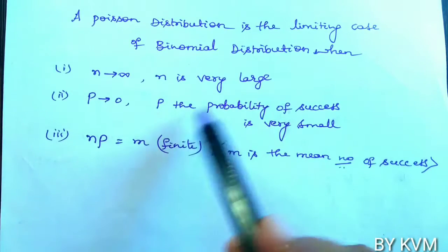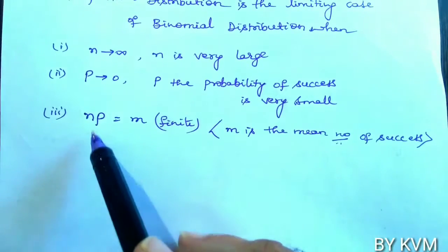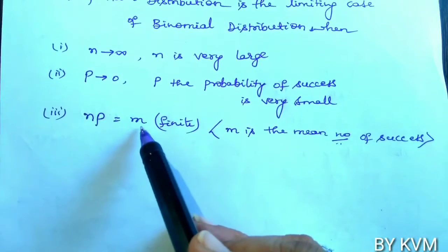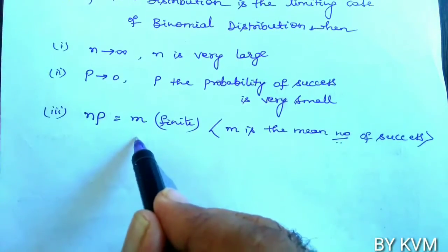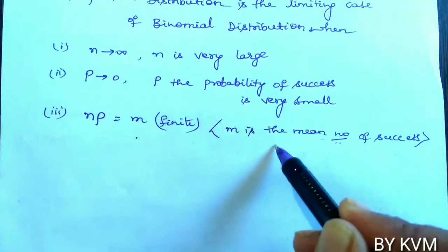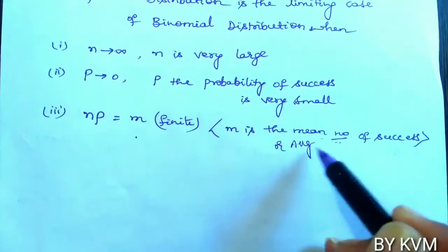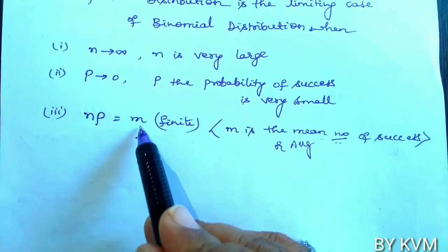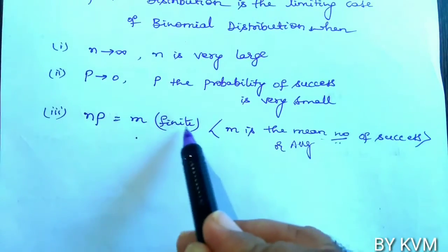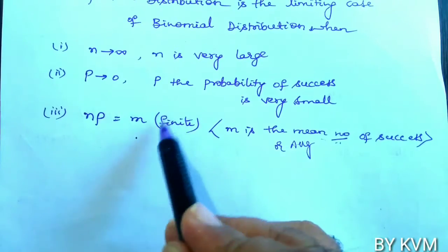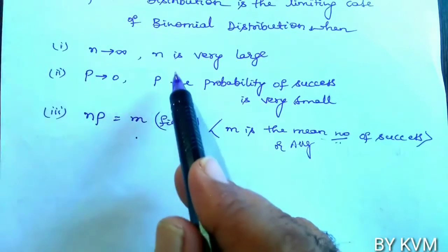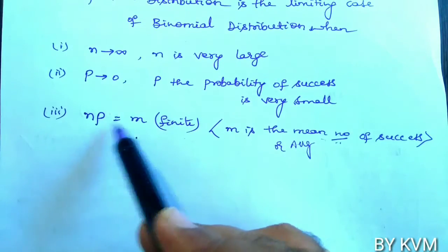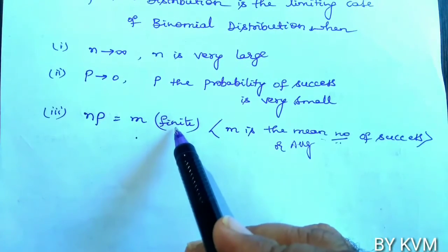When n is very large and p is very small, the product of n and p will give m. What is m? M is the mean number of successes, or average number of successes. The product of n and p gives m, which will always be a finite value.